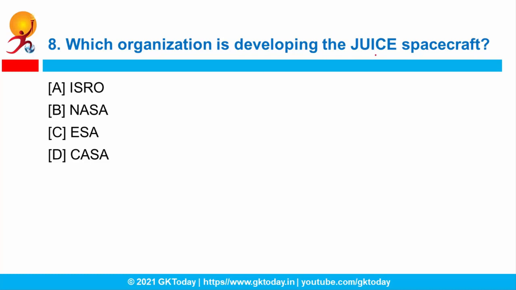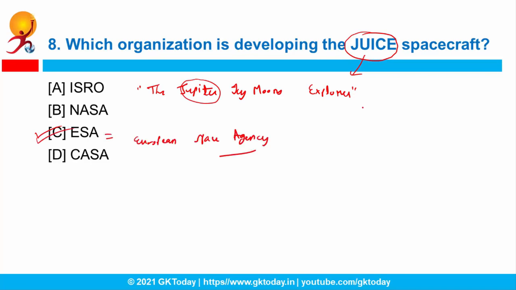See, if you see any type of acronym like this, you have to remember its full form immediately. So what is the full form of JUICE here? The Jupiter Icy Moons Explorer. So here we can understand that it is something related to our planet Jupiter. This spacecraft is developed by ESA, and the full form of ESA is European Space Agency, and it is developing this spacecraft in collaboration with Airbus Defence and Space.